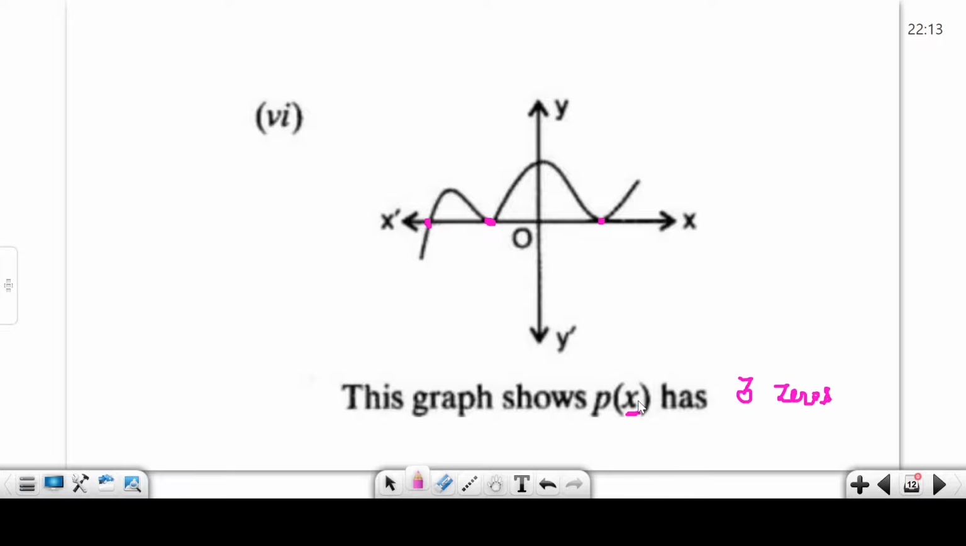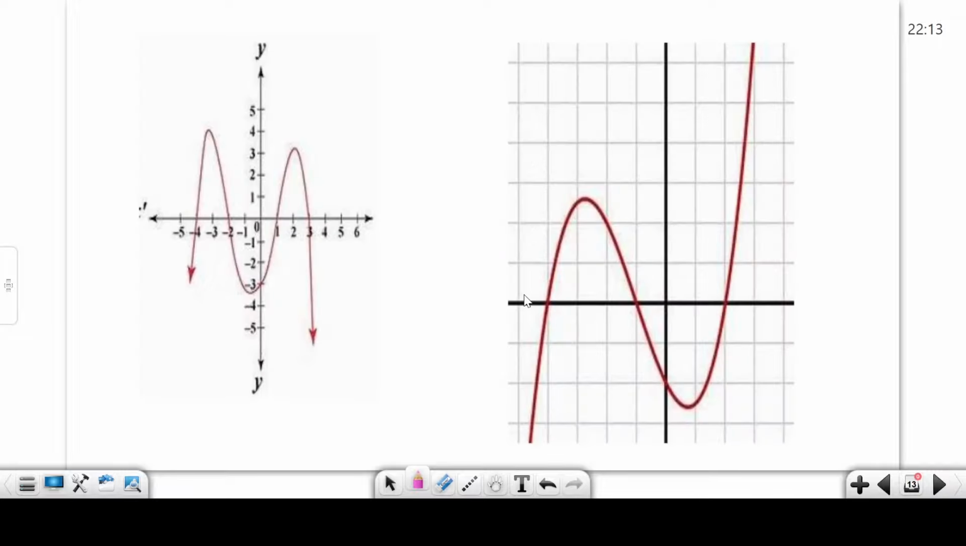Right, here it is p(x). If it were p(y), then we would count the y-axis. Okay. Look here. How many zeros? 1, 2, 3, 4. 4 zeros. Okay. In this figure, 1, 2, 3. How many zeros? 3 zeros. One thing I will tell you. The highest power means the maximum zeros. At most, zeros is equal to the highest power of the polynomial.